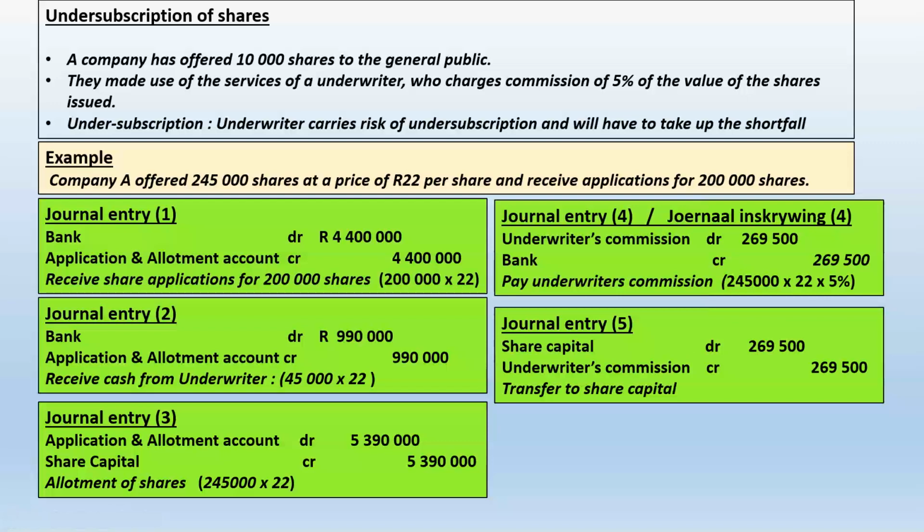Now I have a choice how to deal with underwriter's commission, and I must tell you what the accounting policy of the company is so that you know how you must deal with underwriter's commission. If I don't give you the accounting policy of the company, you can treat it in either one of two ways. Remember at year end now, there's going to be an account with a debit balance in our books: underwriter's commission, 269,500. Is that a normal operating expense? Is it a normal activity to go willy-nilly and issue shares around every corner?